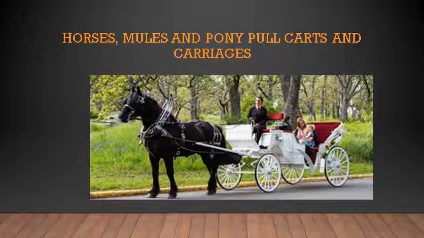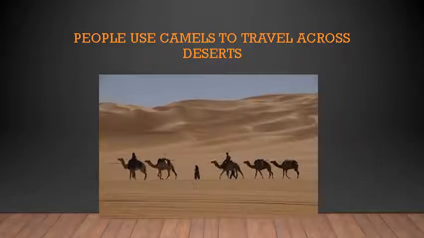Carriages means, as you can see in the picture, where the woman and the baby are sitting, that part is called the carriage. This is the horse carriage. Like that, mules or ponies also have the capacity to carry the carriages. You can see the bulls also, they carry these carts, bullock carts. The horses also carry the carts. People use camels to travel across the deserts.